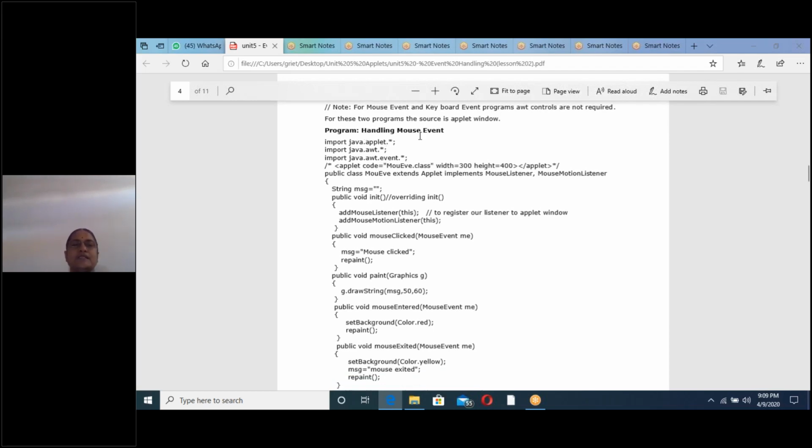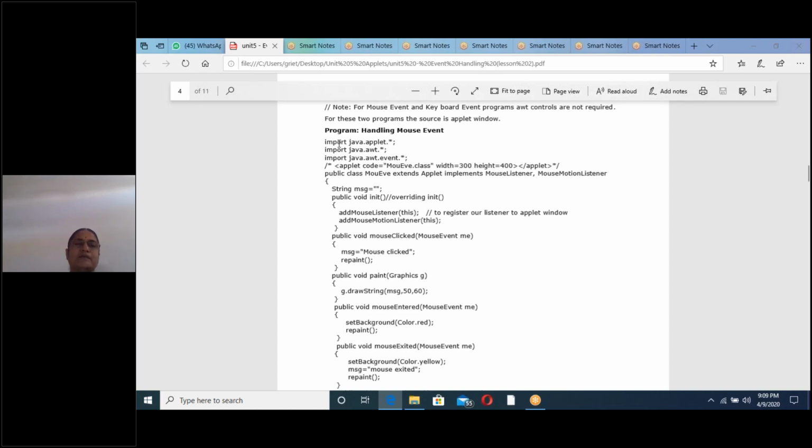Now, handling mouse events. All these programs are under event handling. Already we have done applet programs. So compare applet programs and event handling programs. When you compare these two programs, only two import statements are needed now in applet programs.